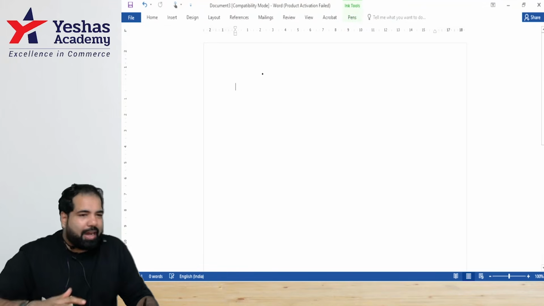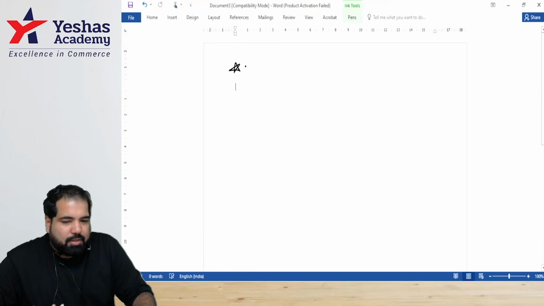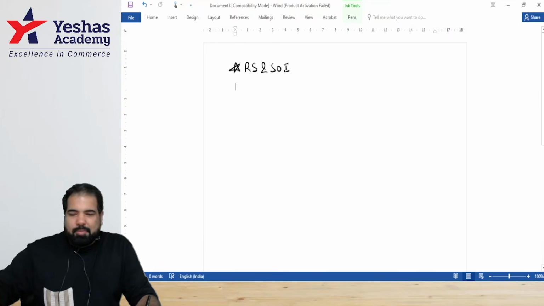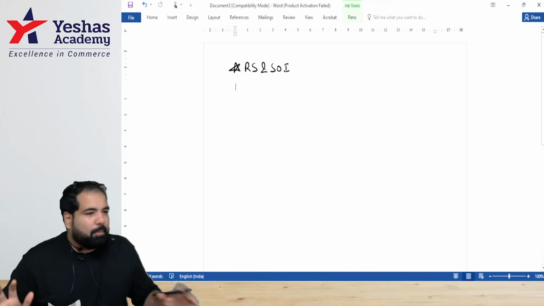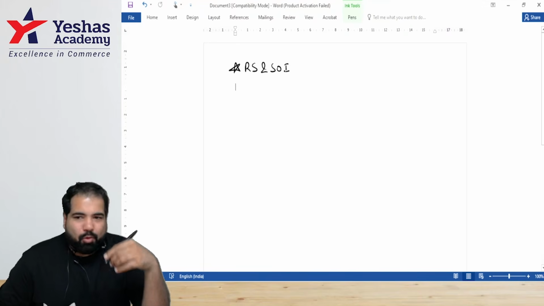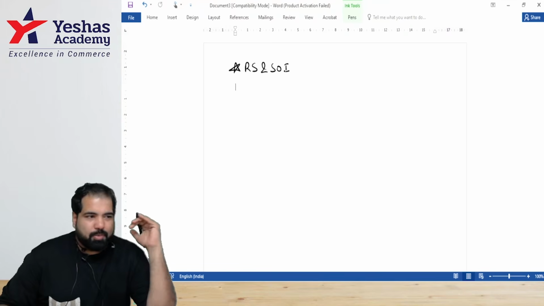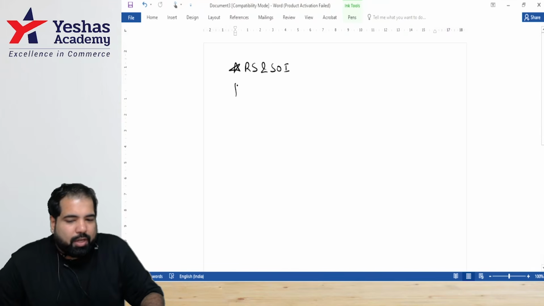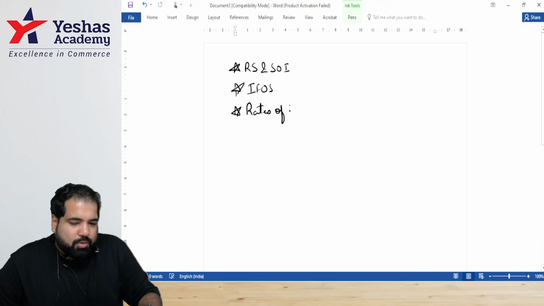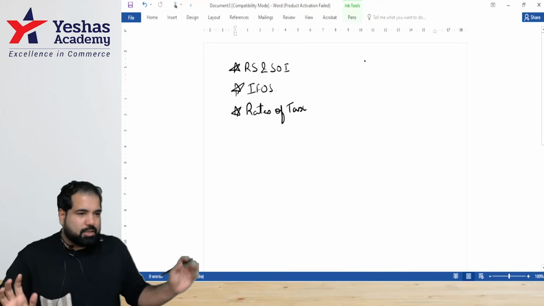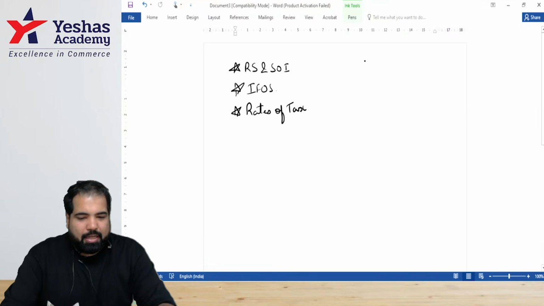The first chapter I'd ideally want to start off with in today's agenda will be a chapter called Residential Status and Scope of Income. It's not been mentioned as a difficult sub chapter, but I know that this is important. And more than that, guys, the presentation of this, how do you present the answer when it comes to this, is something that I will look at. Then we will also look at IFOS. And I also want to tackle a chapter called rates of tax. So however much we can do today is what we're going to be attempting. All right. Let's begin, guys.